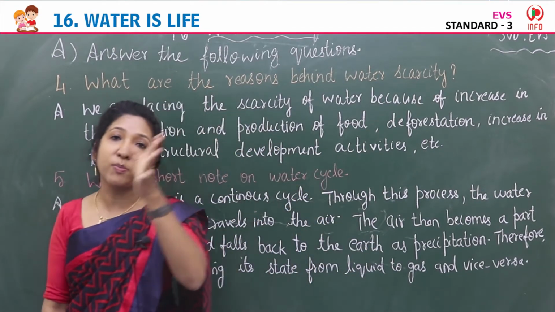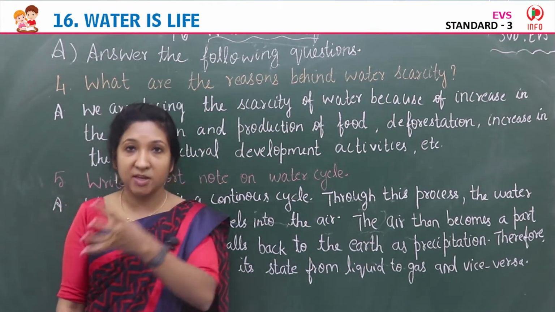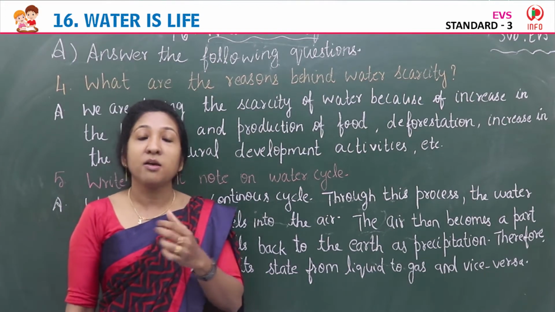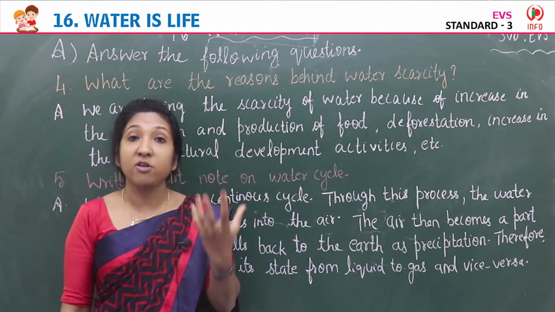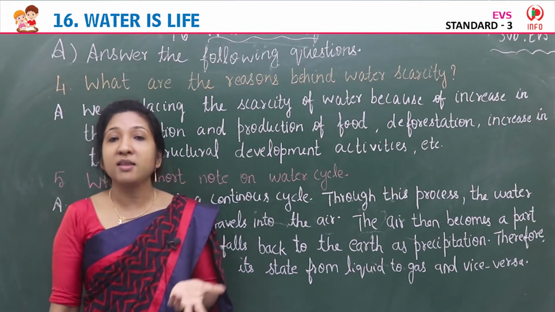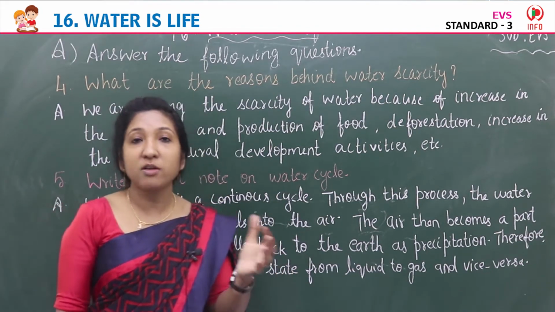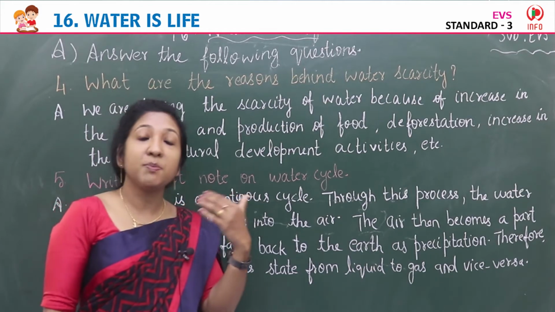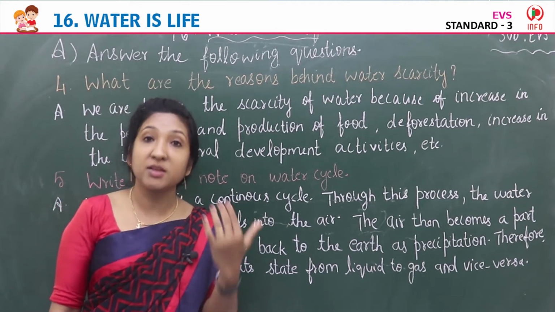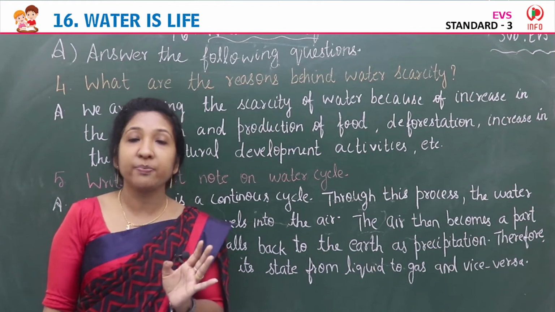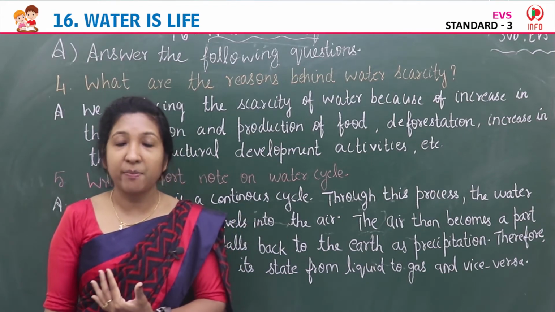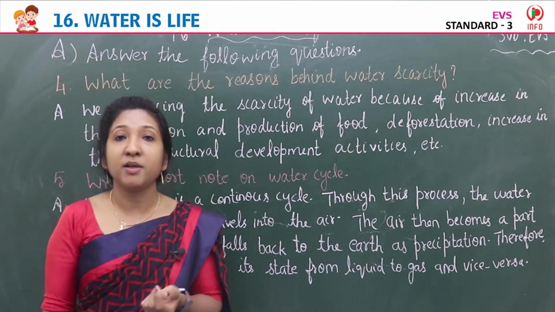Because of increase in population, construction increased, infrastructure development increased, food production increased, deforestation increased. So these are the reasons for water scarcity, and because of all these problems, depletion of natural resources including water. Also climatic changes are happening, not getting rain properly.